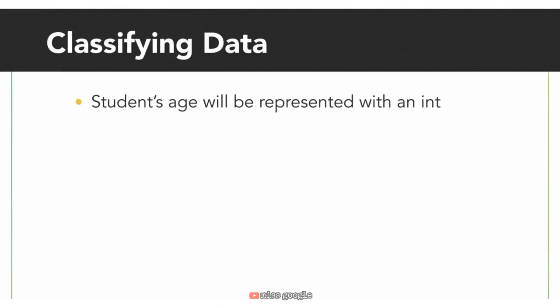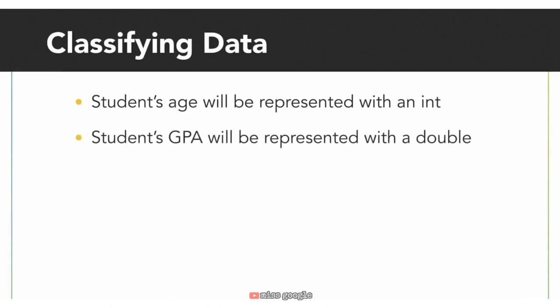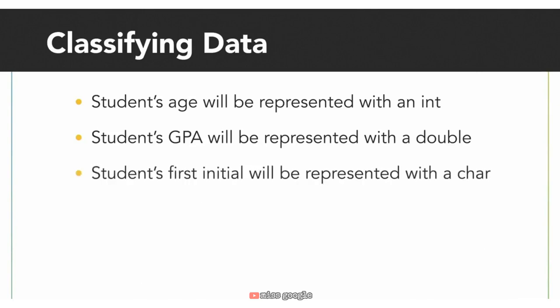As we mentioned in the last video, an age could be represented in Java with either an int or a double, depending on how exact we want to be. In this case, we'll be using an int to represent the age. Potential values for a student's GPA could be 3.4, or 2.7, or 4.0. These are all decimal values, so the data type for a student's GPA would be double.